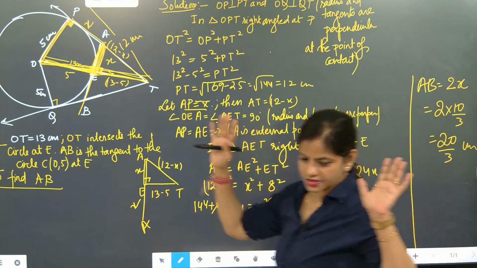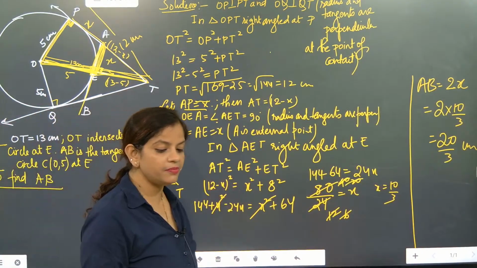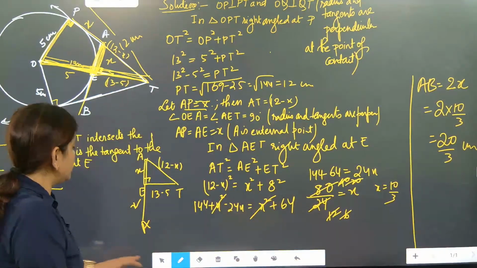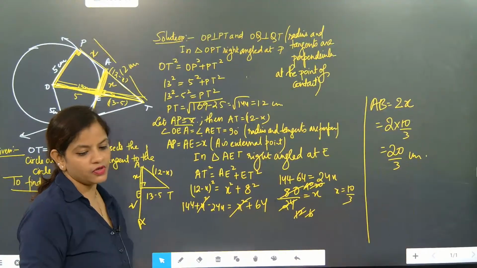That's what you have to solve like. Yes, x is coming as 10 by 3, but they did not ask x. They're asking AB. AB is 2 times of x.